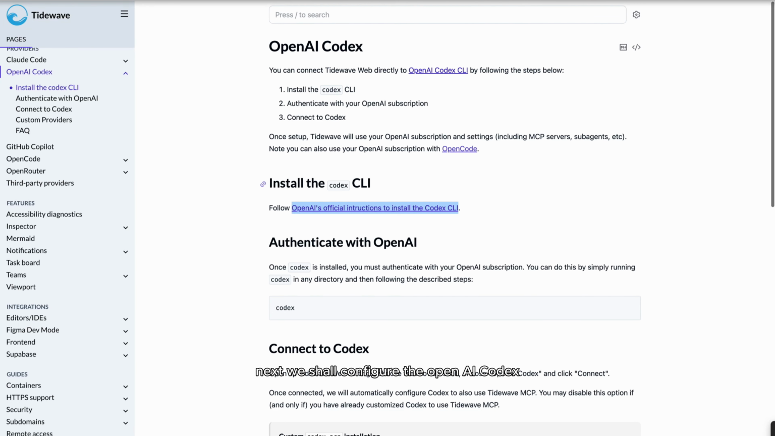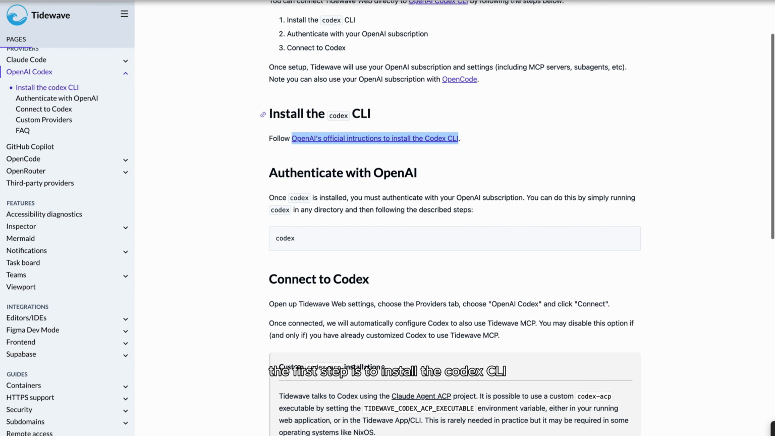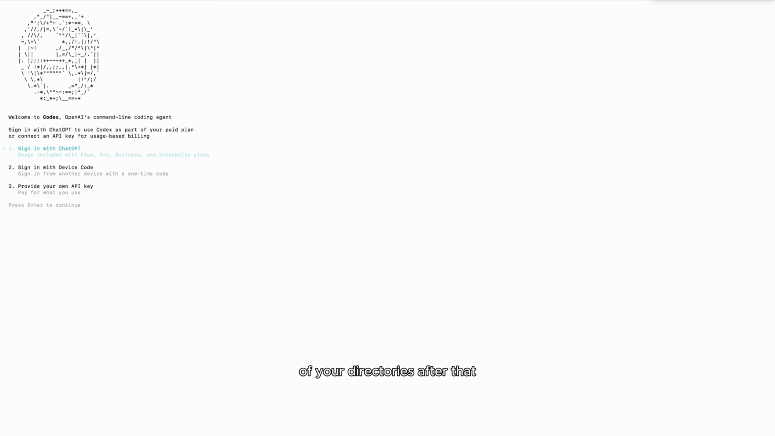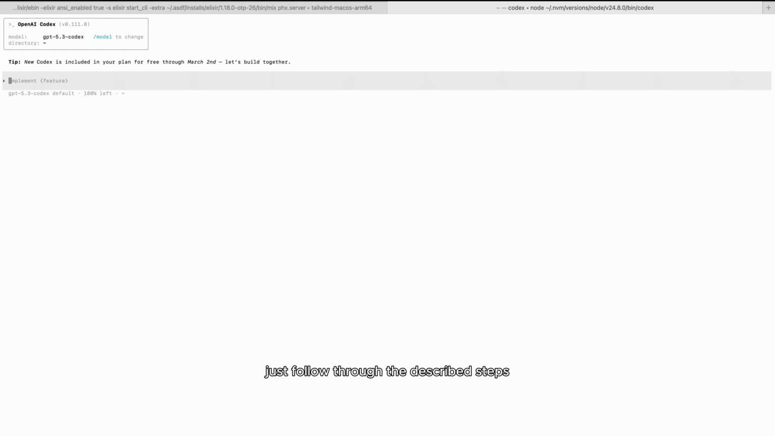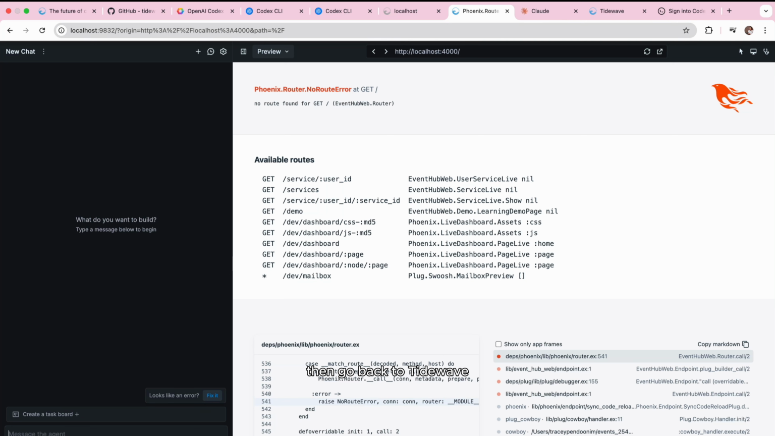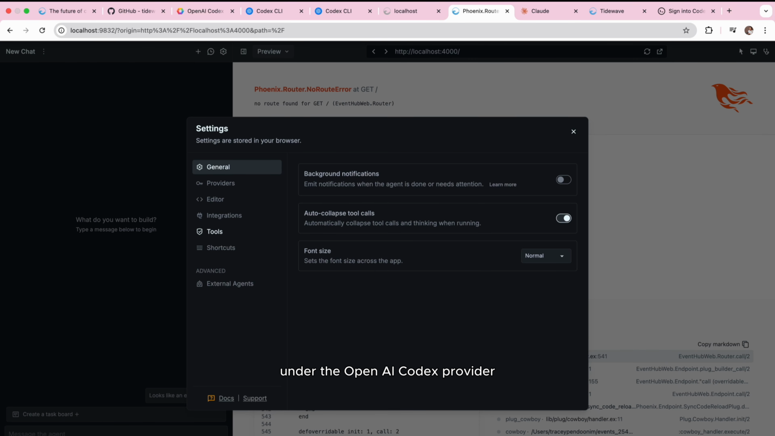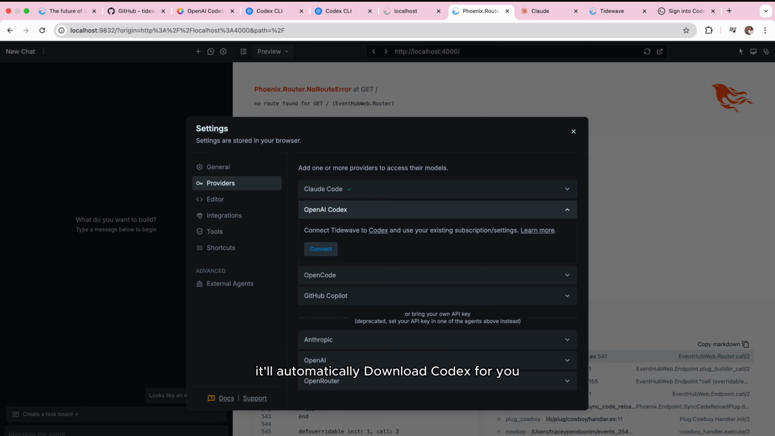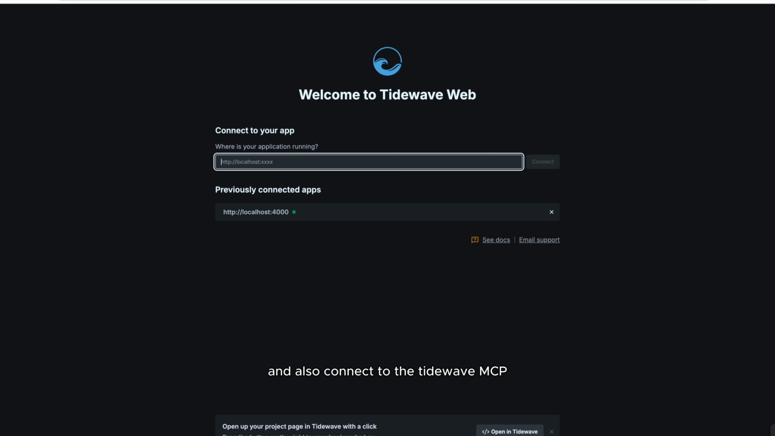Next, we shall configure the OpenAI Codex. The first step is to install the Codex CLI. After installing the Codex CLI, you must follow through with the authentication steps, and you can simply do this by running the codex command in any of your directories. After that, just follow the described steps to authenticate with your OpenAI subscription. Then go back to Tidewave where it was opened in your browser. Under the OpenAI Codex provider, just click the connect button and it will automatically download Codex for you and also connect to the Tidewave MCP.